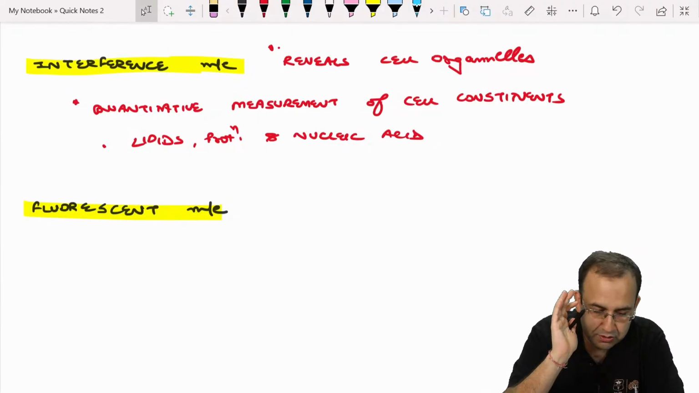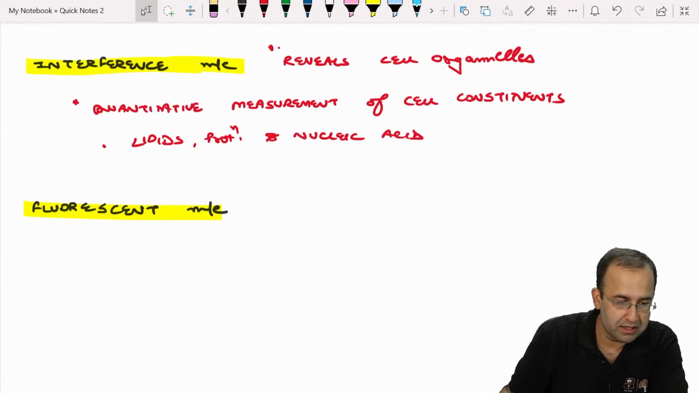Next is fluorescent microscopy. Fluorescent microscopy, which is, this is again important.